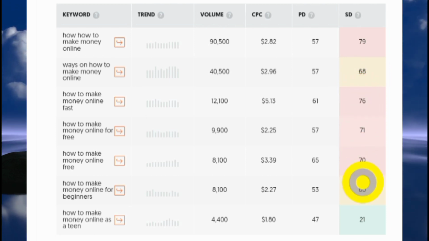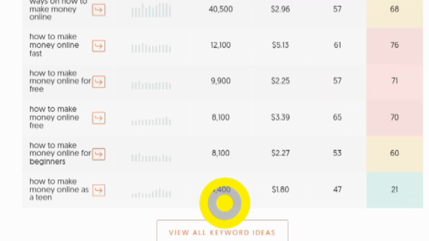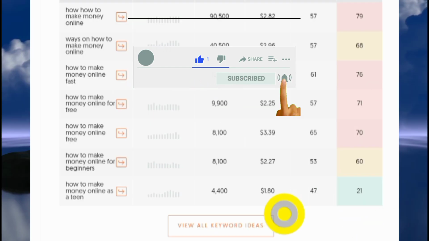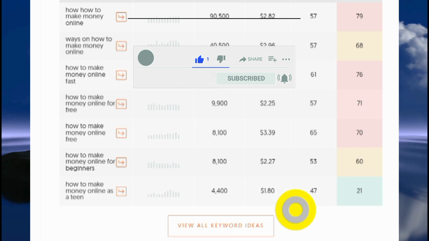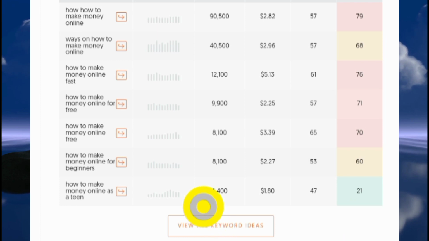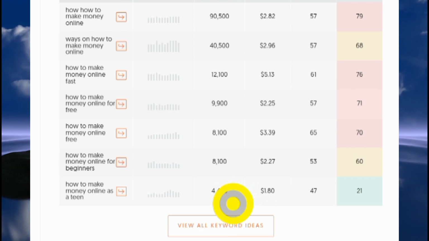That's the first trick. Why most people can't rank on Google is because they write content on stuff that has high SEO difficulty. You can see this one here is 21. So what you would want to do would be to use a keyword that has a decent amount of search volume but with a low SEO difficulty. You can see 21 here is better than all these ones here. If you click on view all keywords, you might get lower numbers here. So make sure you use the smallest possible number that has a good amount of search volume. That's what you would want to do, and that's how to do proper keyword research.